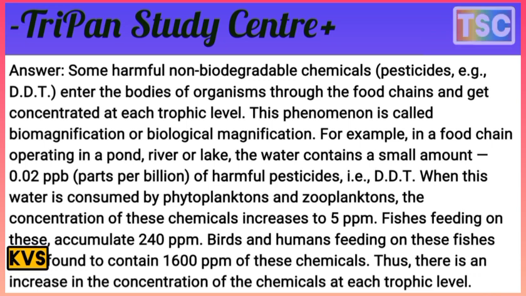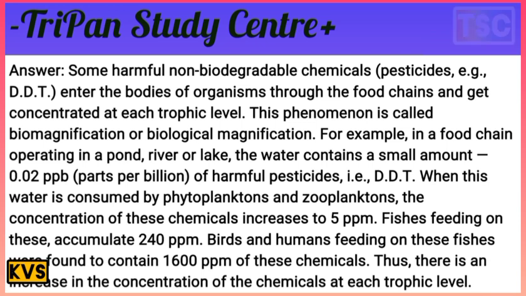For example, in a food chain operating in a pond, river or lake, the water contains a small amount, about 0.02 ppb, of a harmful pesticide like DDT. When this water is consumed by phytoplankton and zooplankton, the concentration increases to 5 ppm.